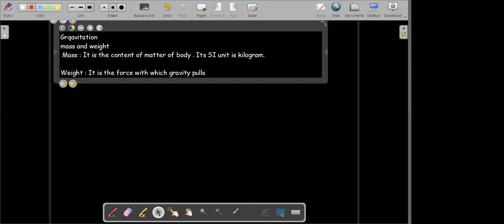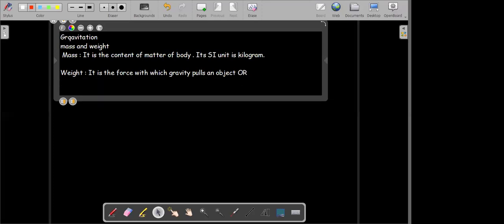Okay, sir. So what is weight? It is the force with which gravity pulls an object, or we can also apply the definition: weight is the force with which all the objects are attracted towards the earth.